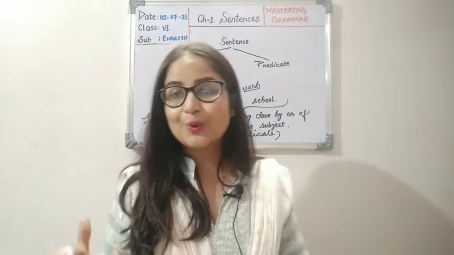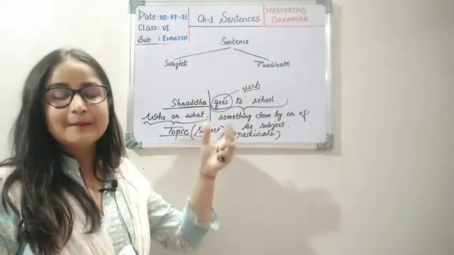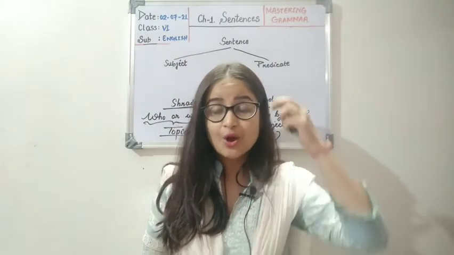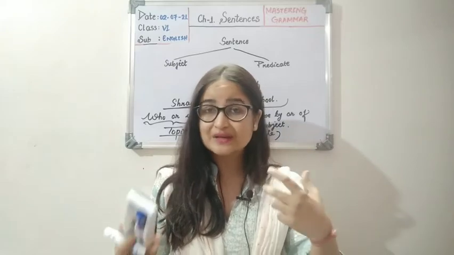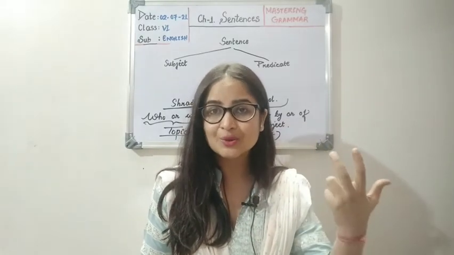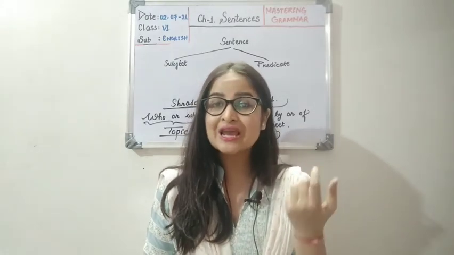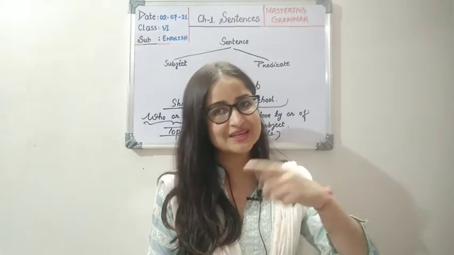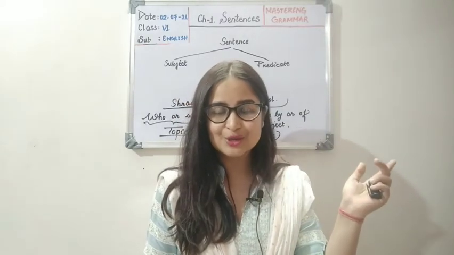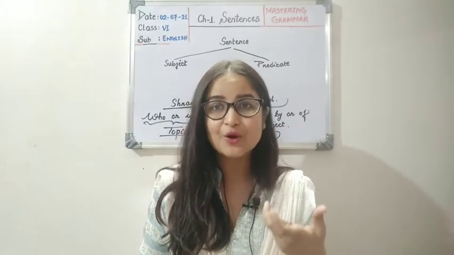So how are you going to identify? This sentence was really simple, but there are also complex sentences, like when you are asking questions or in imperative sentences where the subjects are not clear. You never know whom you are asking the question to. In that case, what do we do? We change the question into an interrogative. I will be explaining that on the board as well. But you should know that some sentences are really complicated.